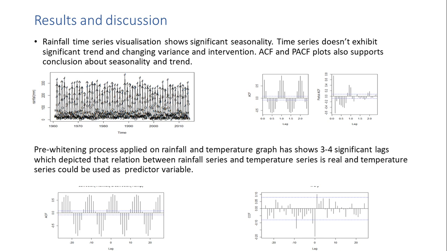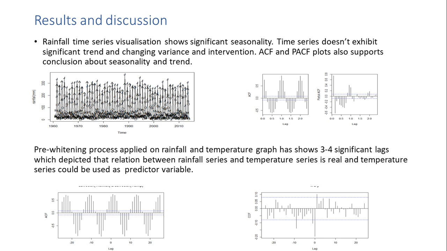ACF and PACF plots support the inferences we got from visualization, as we can see repeating patterns in the ACF plot and few significant lags in the PACF plot. To check if the series is stationary, we applied the ADF and PP tests, and both tests showed p-value less than 0.05, that is the significance level, which shows that the rainfall series is stationary.